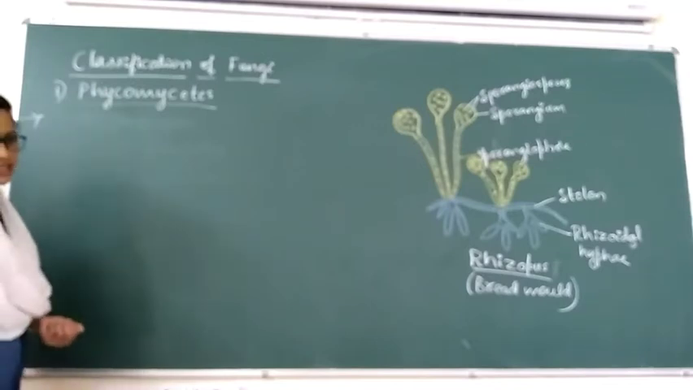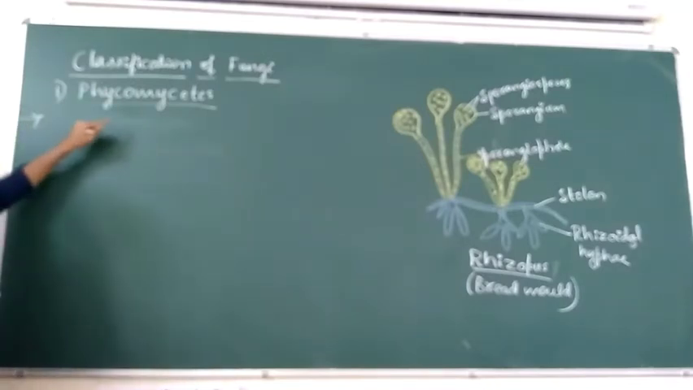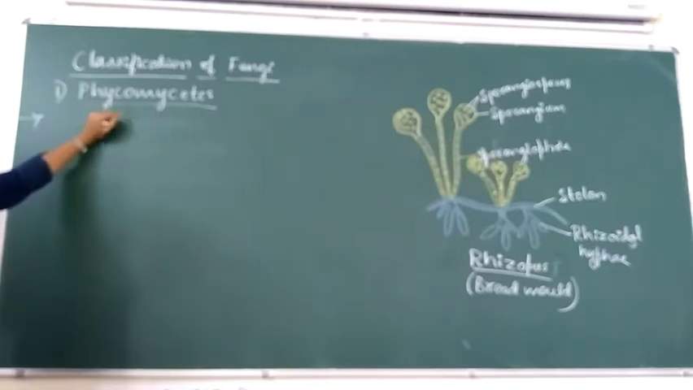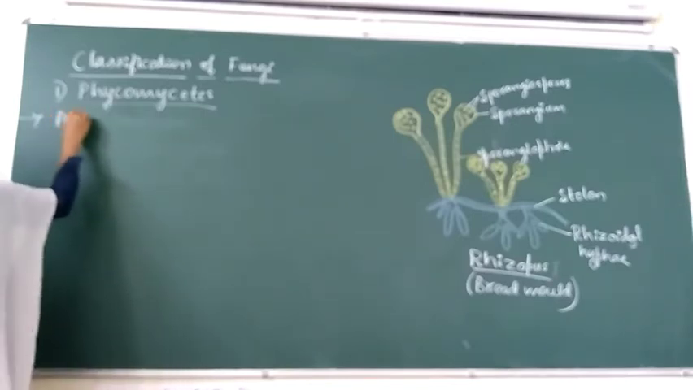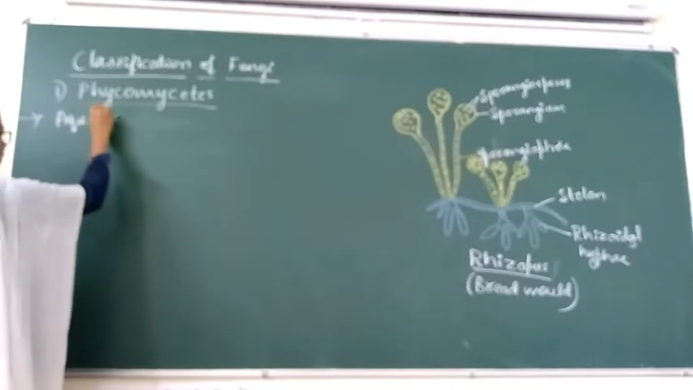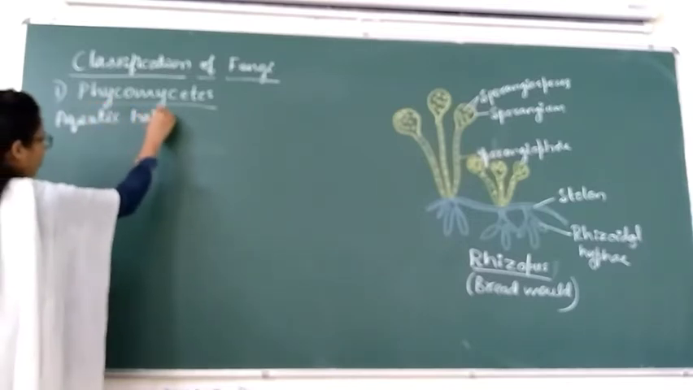So the important characteristic features of Phycomycetes. Phycomycetes are the fungi which are present in aquatic habitats. Usually they are present in aquatic habitats. Aquatic habitats means in water.